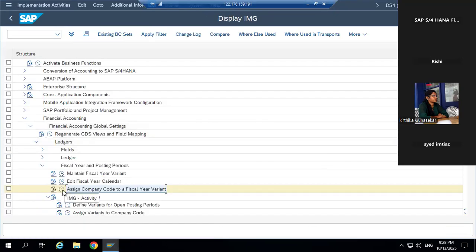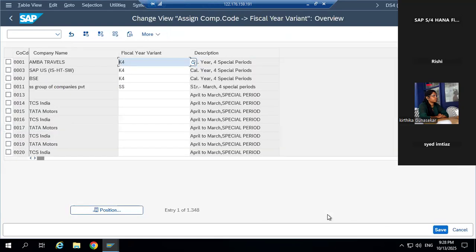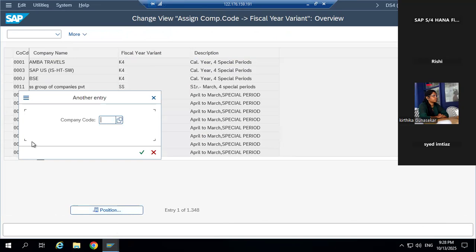Again go to assign fiscal year variant. Now it will open. So to assign anything to the company code, where will we go? Position. Click on position. Enter our company. What is our company code? NEW2. Yeah.